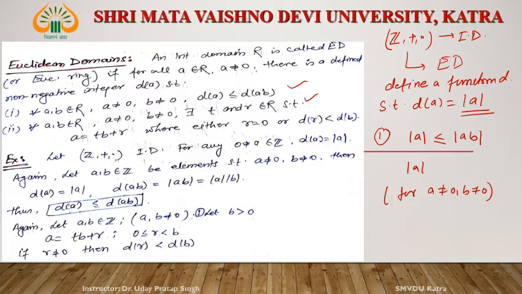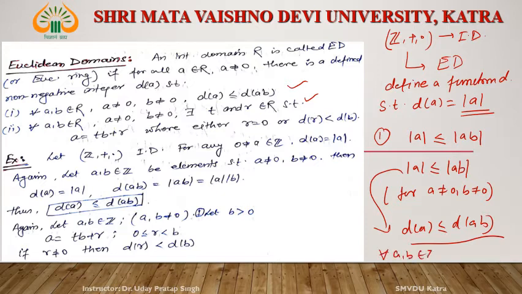And a, b are elements of Z. Mod of a is less than or equal to mod of a into b. So mod a is d(a) and mod ab is d(ab). It means d(a) is always less than or equal to d(ab) for all a, b belongs to Z, a not equal to 0, b not equal to 0.